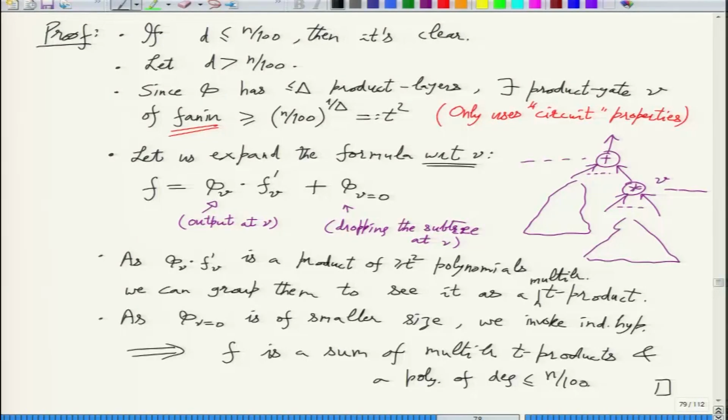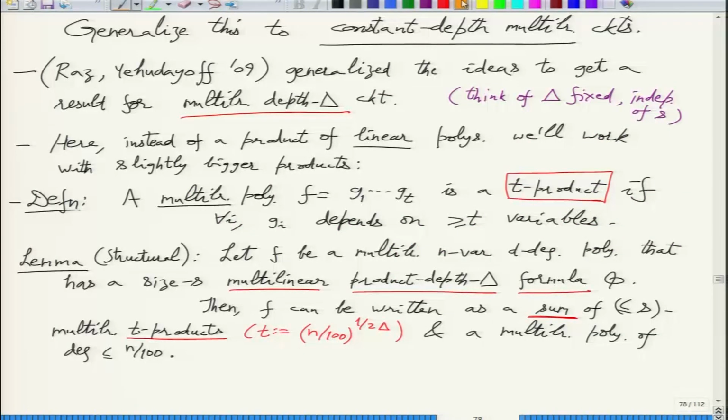Could you go back to the definition of the T product? Yeah, that is needed. It's a very weak demand. Just t things and each dependent on t variables. So if you are feeding in t square polynomials and the multiplication gate is multilinear, then you can just cluster things and you get this.